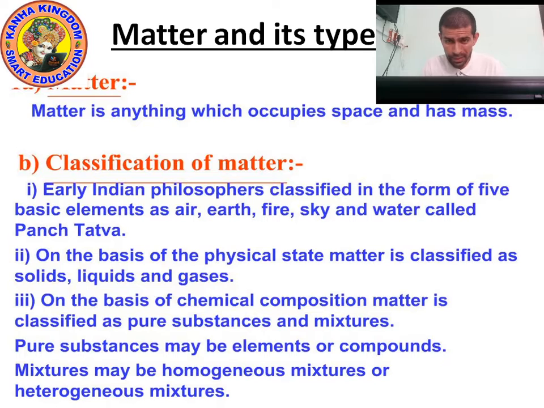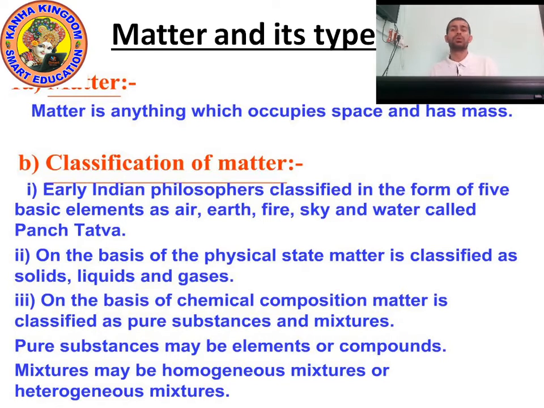But on the basis of physical state, meaning appearance or texture, we can classify matter into three main parts: solid, liquid, and gas. There are three types of matter: solid, liquid, and gas.